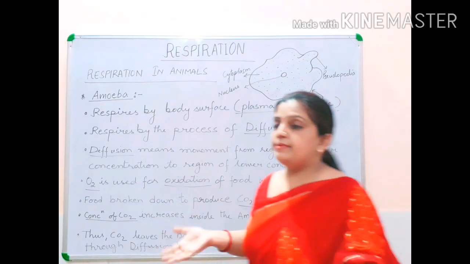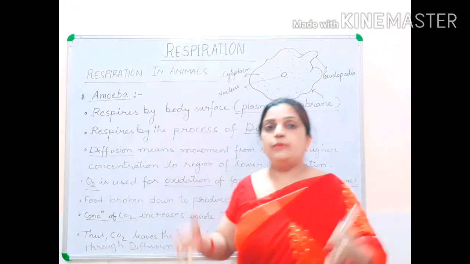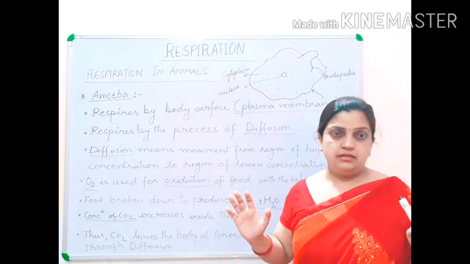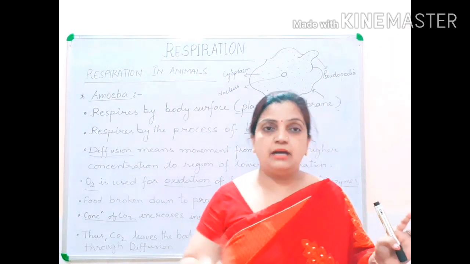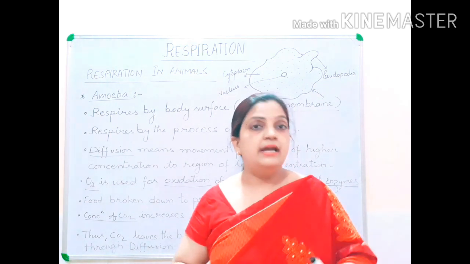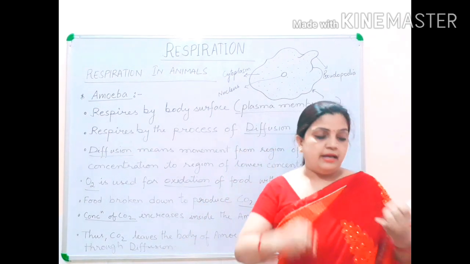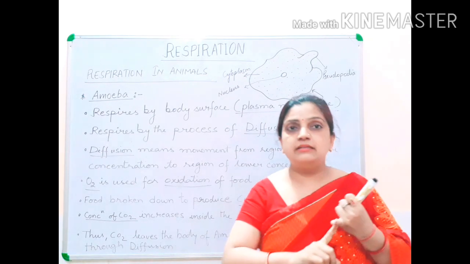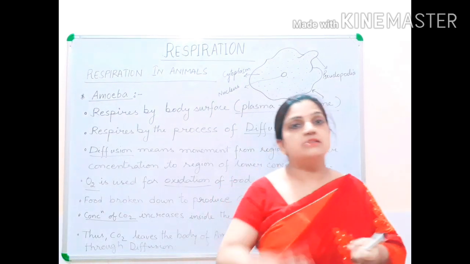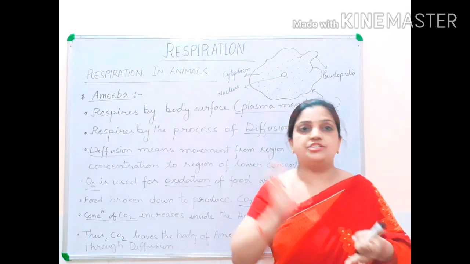Now, amoeba is surviving in the water. Inside the water, there are various particles and various things present. The body of the amoeba does not require all the things which are present. It requires only two things: oxygen for the respiration process, or food molecules for the digestion process.